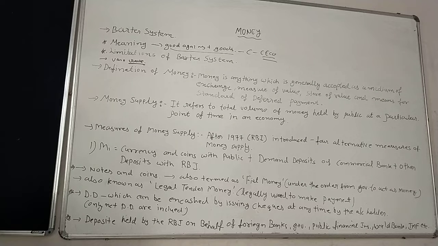In a barter system, all commodities are not of equal value, and there is no common measure or unit of value of goods and services in which exchange ratios can be expressed. For example, if A has wheat and B has rice, then it is difficult to decide how much wheat is needed to